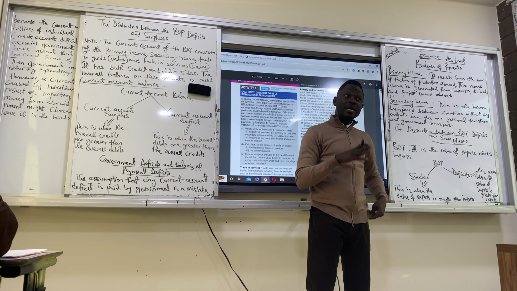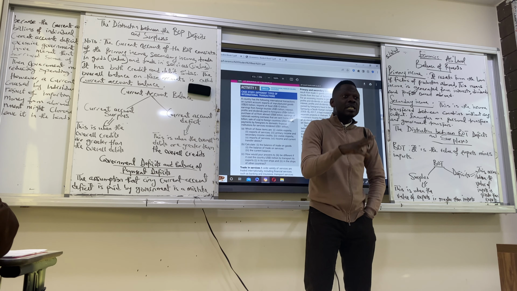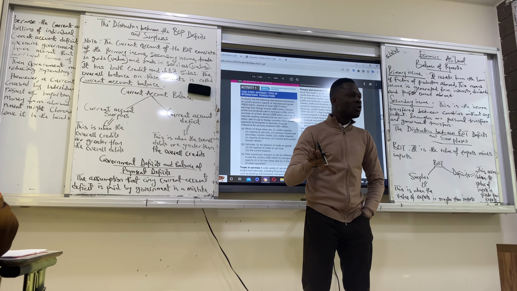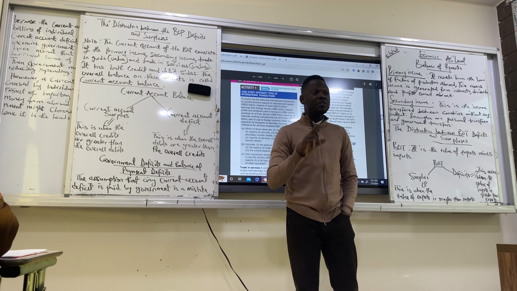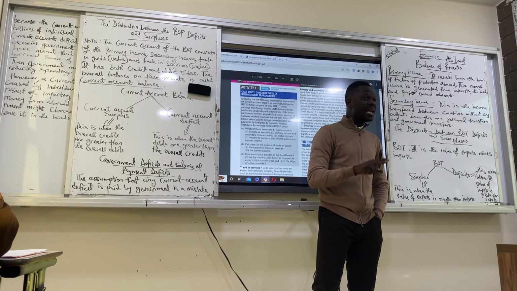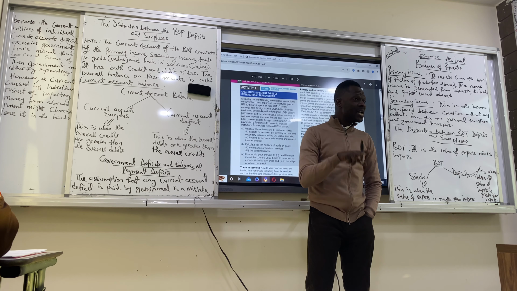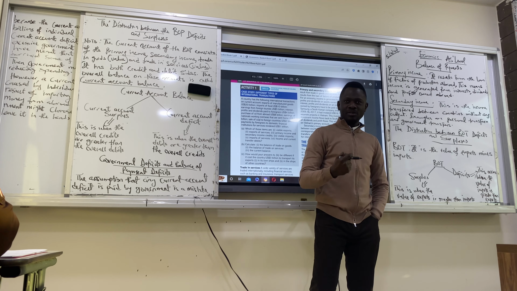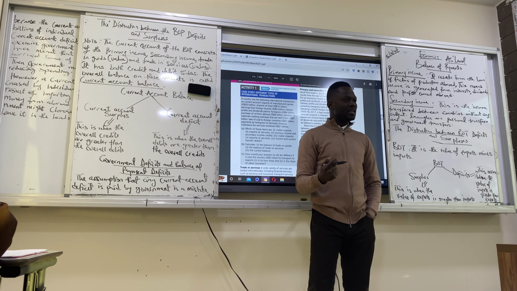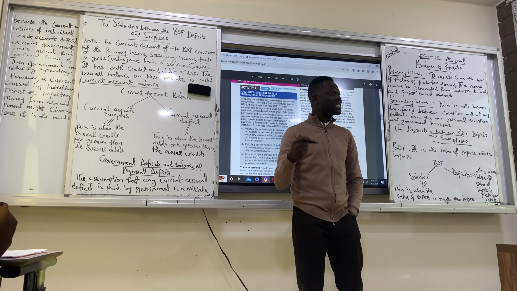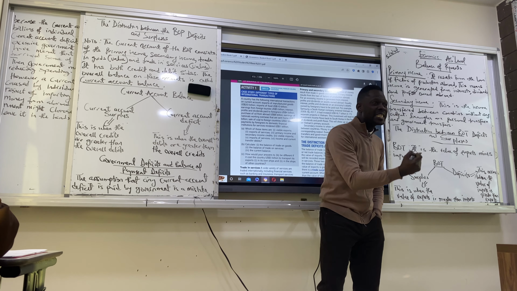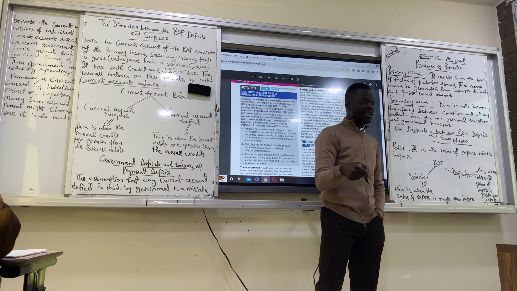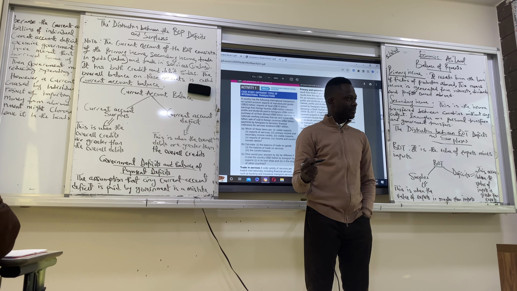If government is spending in this country, and government is using its own money, generating its own revenue to spend, government will not go into current account deficit. So if government is going into current account deficit as a result of spending, it would have meant that government has also borrowed from abroad to finance that spending. So if government has to borrow from abroad to finance the spending, it means the revenue generated by government is not enough for their spending.